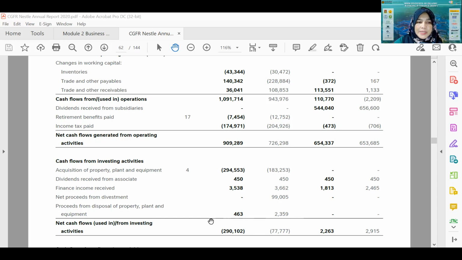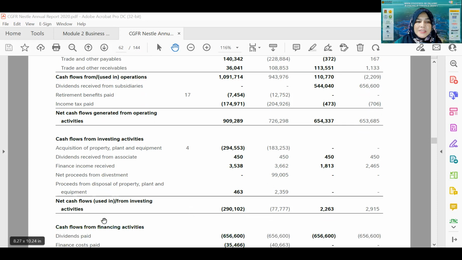From here, you know that it is negative. So in terms of investing, the net is negative. Meaning the company uses more money to invest than what they get in from investment. The money going out is more than the money coming in from investment activities, right?